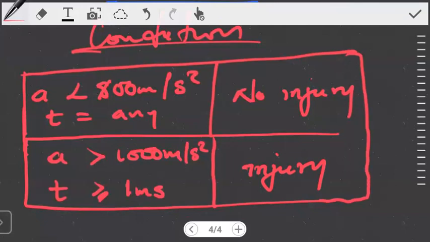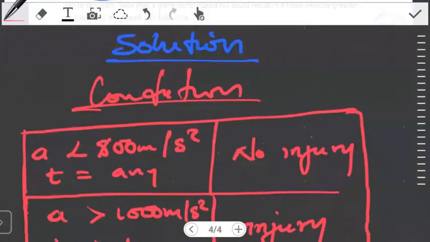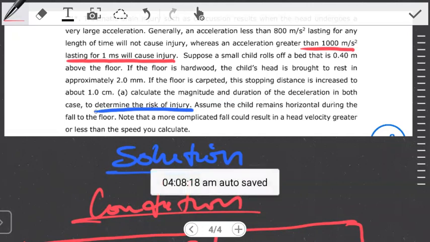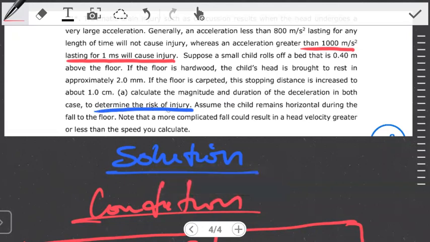Now, if we go back to the question again, they're asking us to calculate the magnitude and duration of the deceleration in both cases. Okay, so that is what we want to find. They want us to determine that so that we can determine whether there's a risk of injury or not. So how do we proceed? Well, the first part was giving us the conditions for the injury to occur. Now let's see the details.